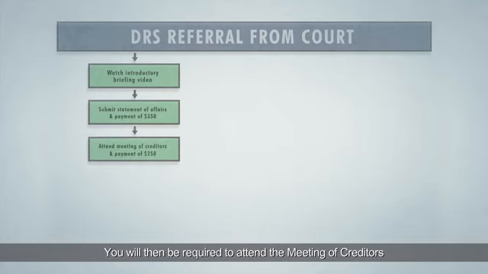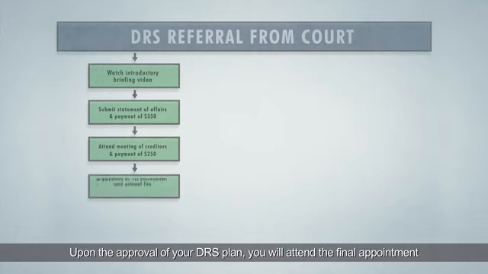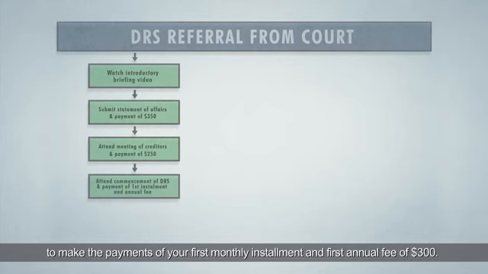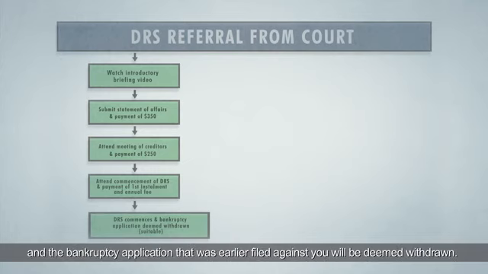You will then be required to attend the meeting of creditors, where the official assignee and your creditors will seek clarification on your earlier submission and finalize the details of your DRS plan. You will be required to pay a review fee of $250 at this meeting. Upon the approval of your DRS plan, you will attend the final appointment to make the payments of your first monthly installment and the first annual fee of $300. Upon the conclusion of all the above stages, your DRS plan commences and the bankruptcy application that was earlier filed against you will be deemed withdrawn.